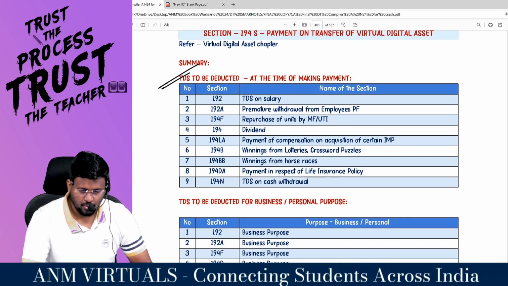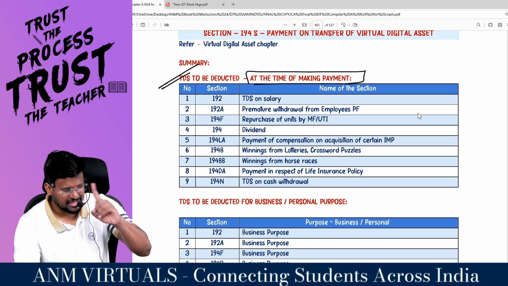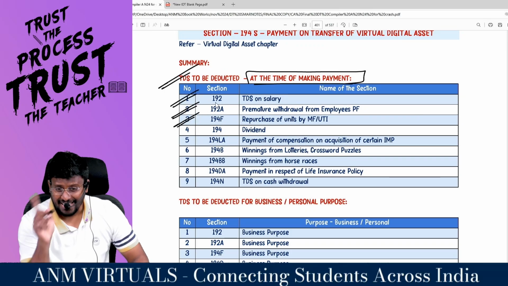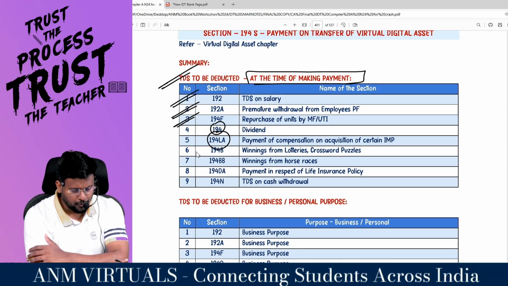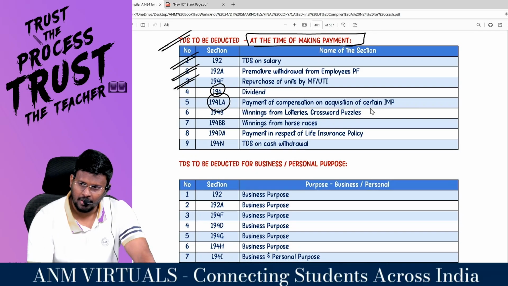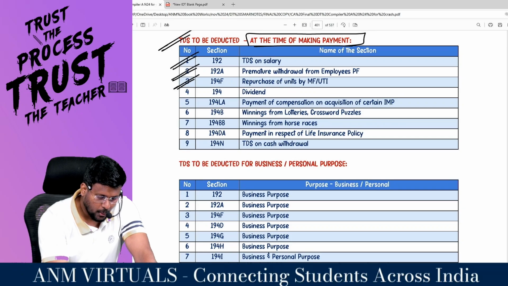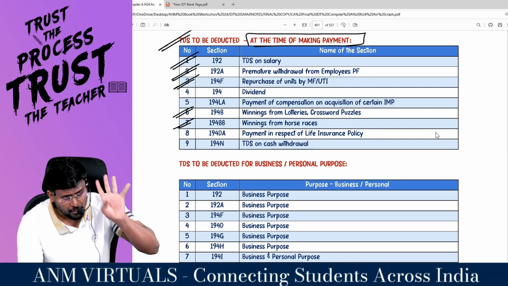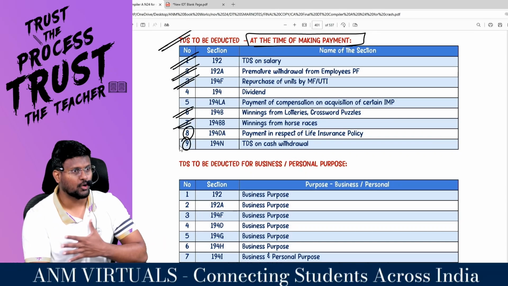Sir, summary. TDS to be deducted at the time of making payment. First family, salary family: 192, 192A, 194F. Second family has two members: section 194 and 194LA. 194 is dividend and 194LA is payment on compensation on acquisition of certain immovable property. Third family: 194B and 194BB. Fourth family, life: 194DA. Fifth family, sir, 194N.